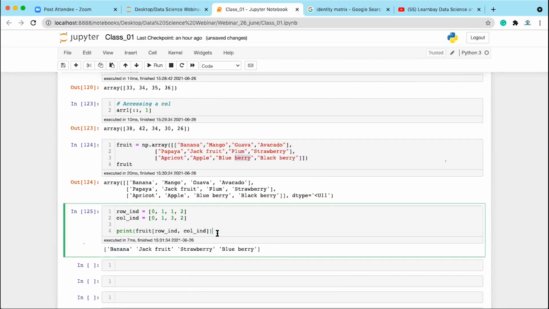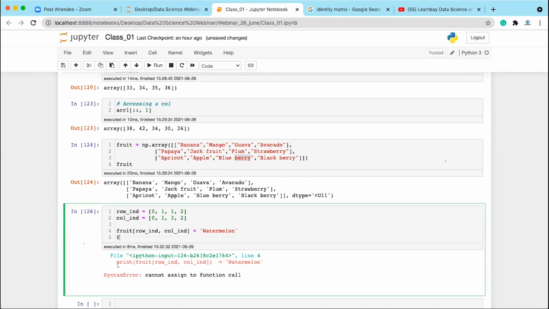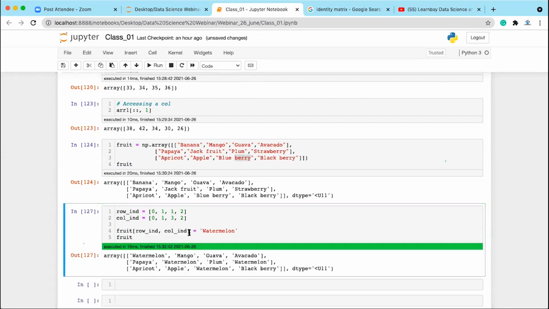Now let's say you want to replace these values, let's say I want to replace all these values with watermelon. Executing this will replace the values at these locations. Let me remove this. Now if you print fruit, you'll see that in all these places it is replaced with watermelon. Clear? Fine, everyone.